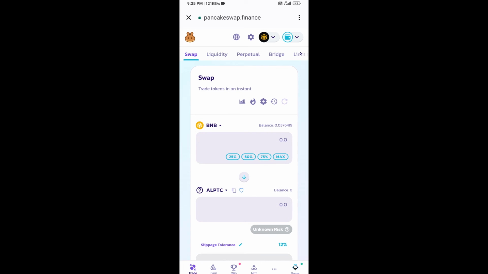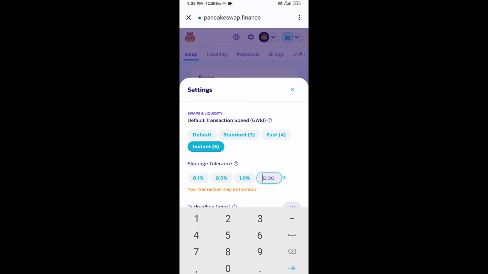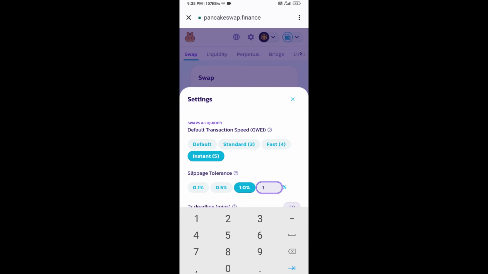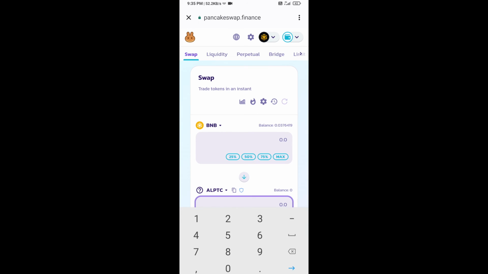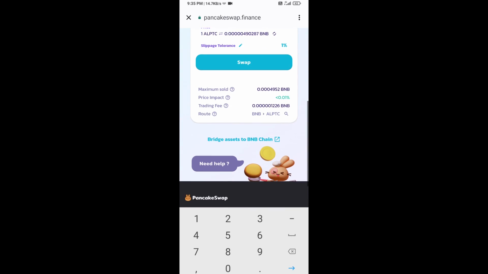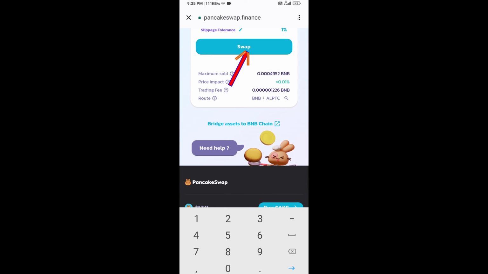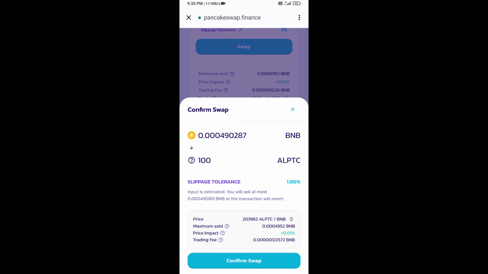After that, you will set slippage for effective purchasing. Click on this icon and here you will set 1% slippage. Click on the cut icon. Now here you will enter the number of tokens. Then click on swap. Here you can check the transaction detail. Click on confirm swap.